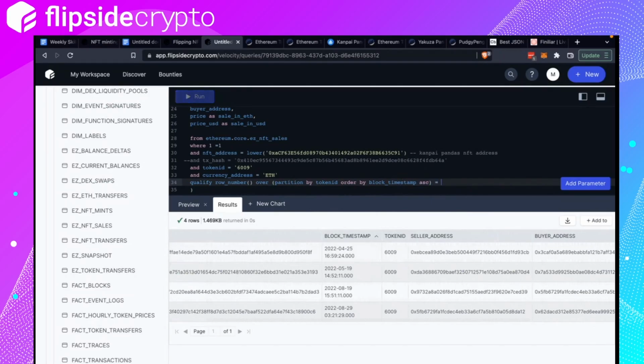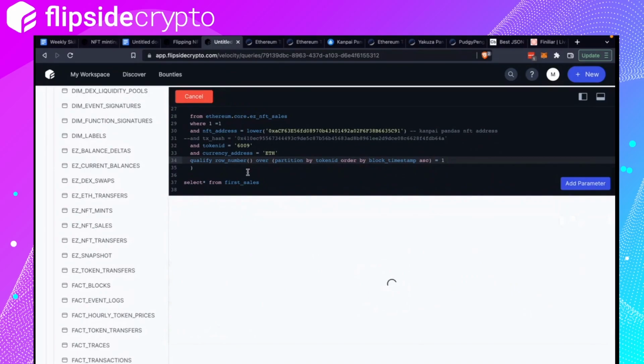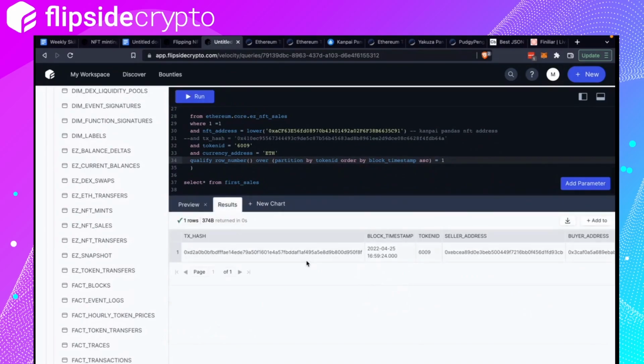When you want the first row, this will be equal to 1. If you want the first 2 rows, it will be less than or equal to 2. So equals to 1. If we do this, it would just show us 1, which was the sale on 25th April, 0.11 ETH.